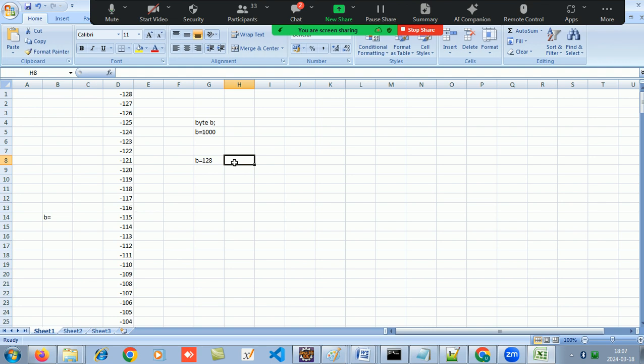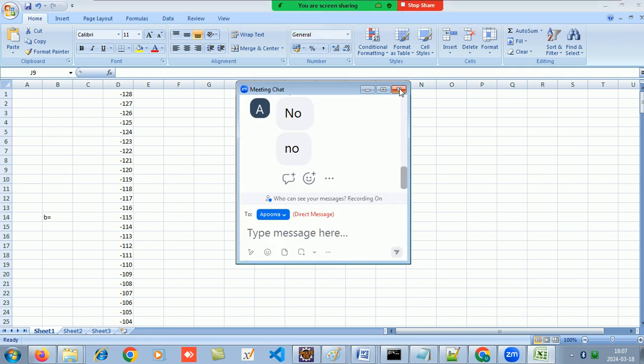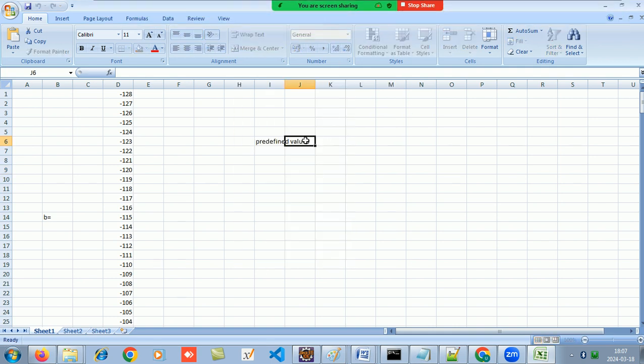Why not possible? It should be minus 128 to 127, in that range only, okay? So whatever value is there should be between these predefined values only. So what is the predefined value range for a byte? In this range, correct?